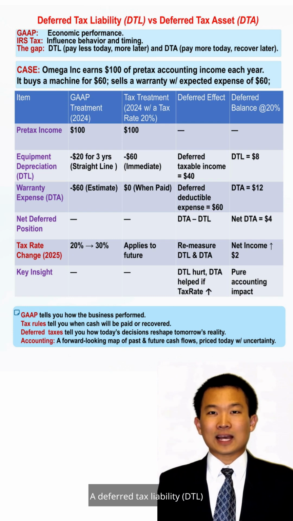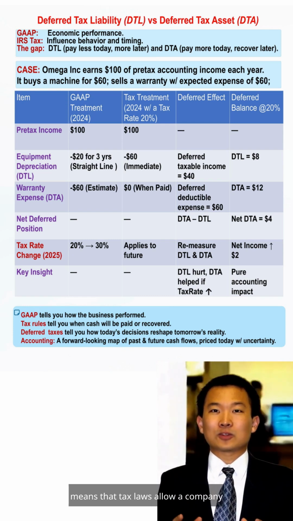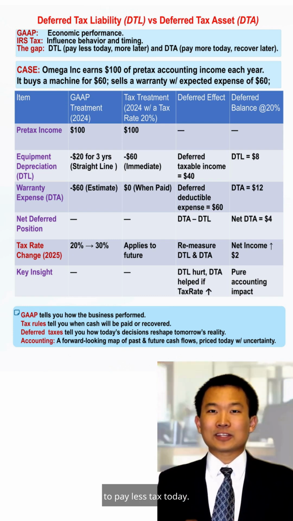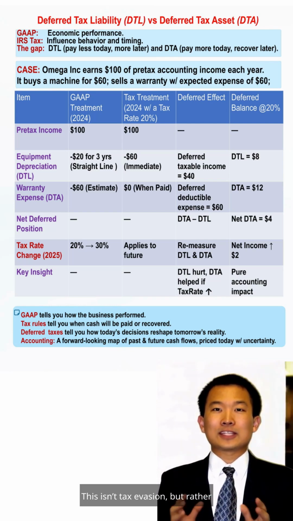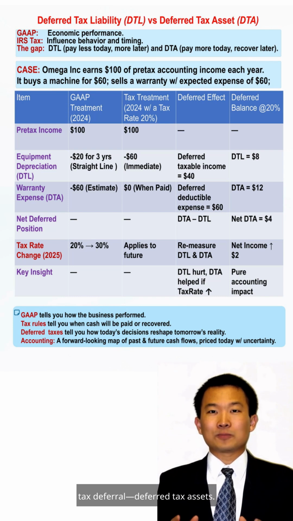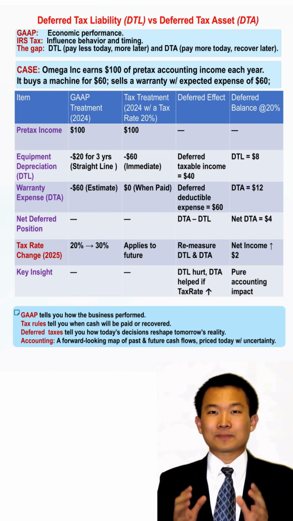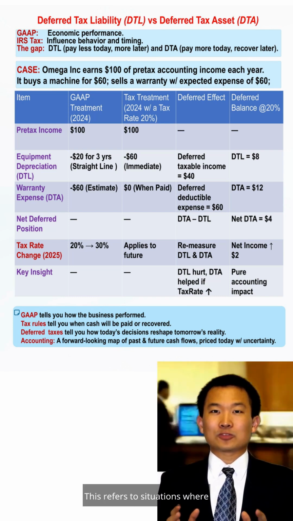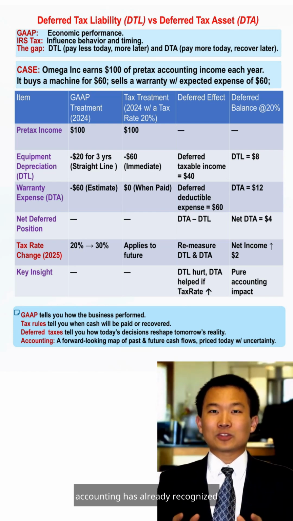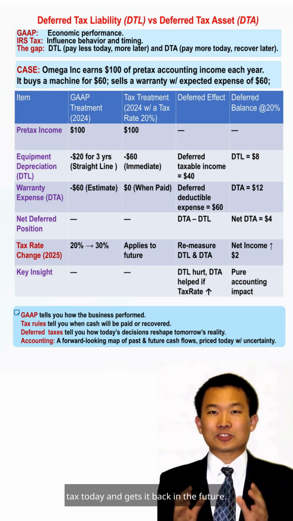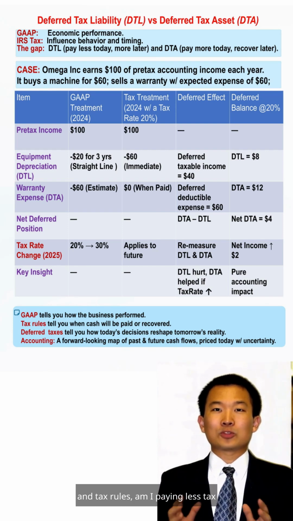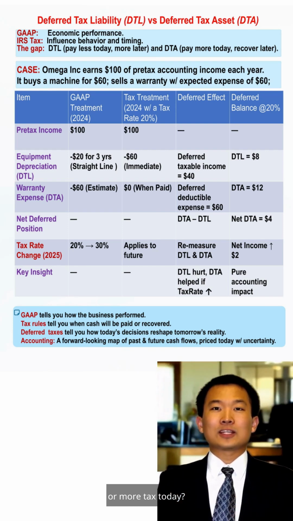A deferred tax liability means that tax laws allow a company to pay less tax today. It means postponing the payment of taxes to the future. This isn't tax evasion, but rather tax deferral. Deferred tax assets refer to situations where accounting has already recognized an expense, but tax laws temporarily don't allow it to be deducted, so the company pays more tax today and gets it back in the future. So compared to these accounting and tax rules, am I paying less tax or more tax today?